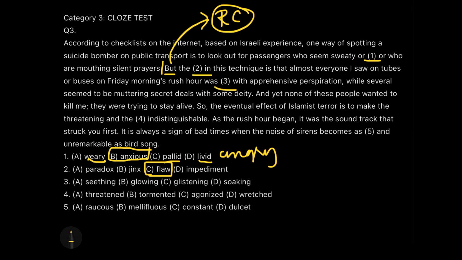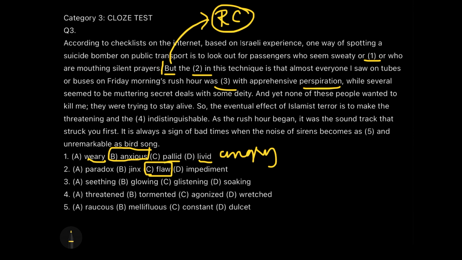इस ब्लैंक को भरने के लिए you need to know the meaning of perspiration. पसीना in Hindi, okay? That means they are sweaty again. But what kind of sweaty? So this means I need to find an adjective for this apprehensive perspiration, or rather I should say adverb, not adjective, because perspiration is a verb.